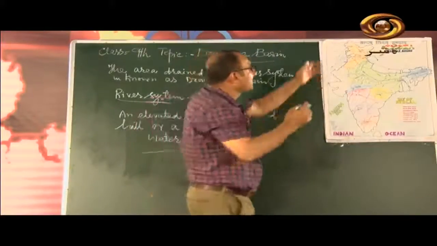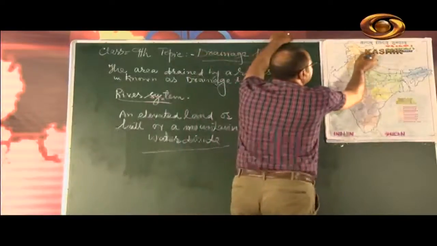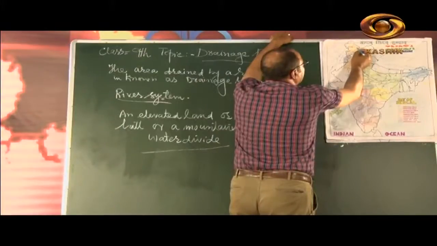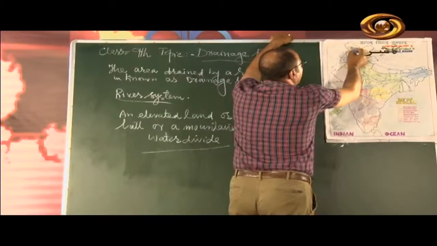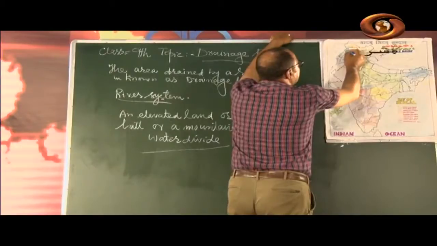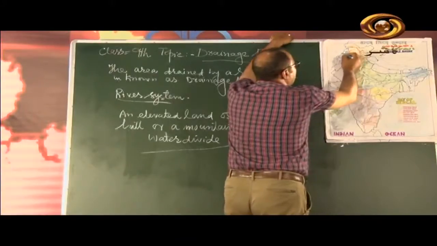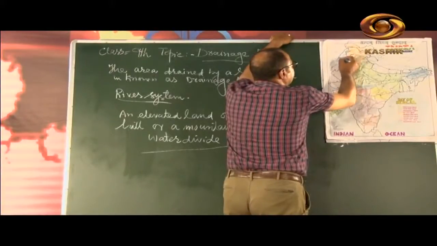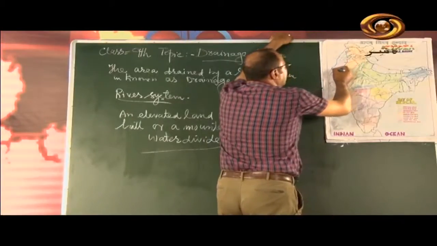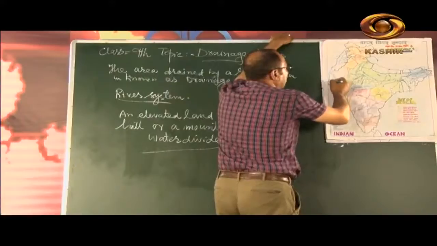Then it crosses here, reaches Baltistan, Gilgit, emerges from the Attock mountains and enters Pakistan. When it enters Pakistan, it flows via Karachi, and ultimately it falls into the Arabian Sea.